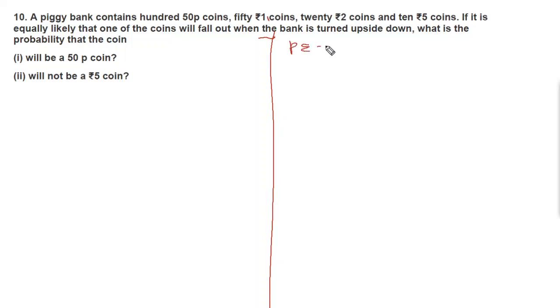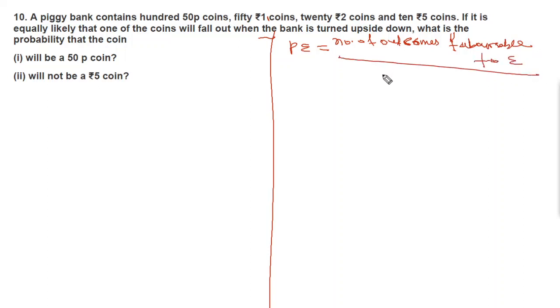P of E is equal to the number of outcomes favorable to E divided by the number of all possible outcomes.